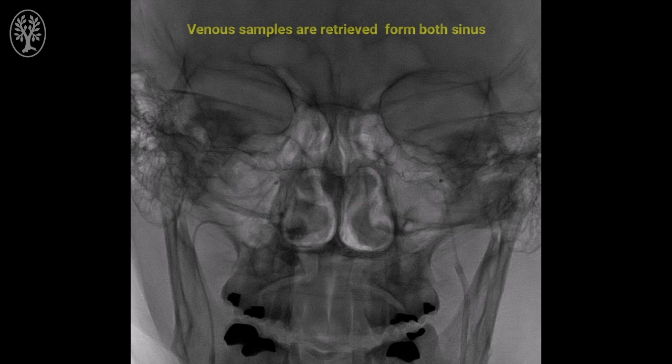Always keep in mind that before each sample is drawn, the catheter has to be aspirated, and all this saline-diluted blood should be thrown away. Once all the samples are obtained, a venogram is performed before removing the microcatheters, just to rule out or exclude any iatrogenic injury to the veins or the sinuses.